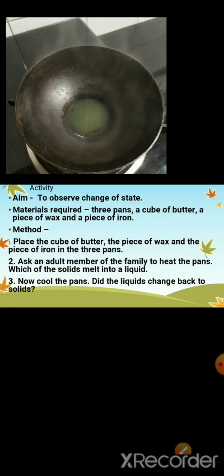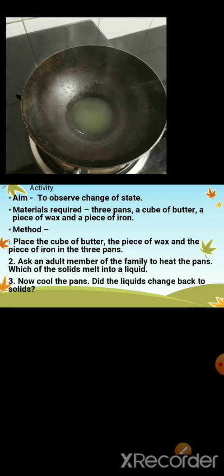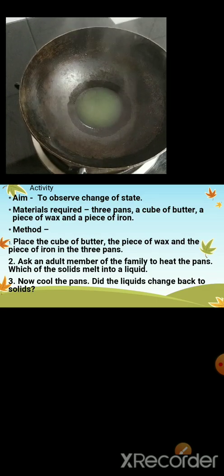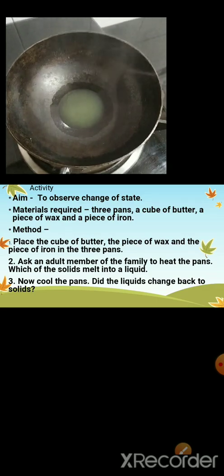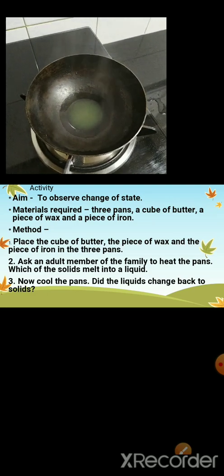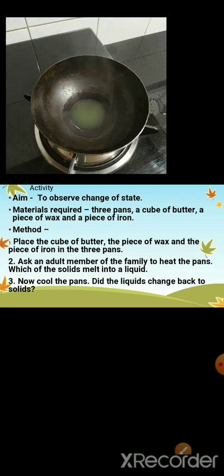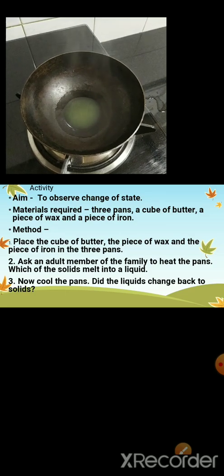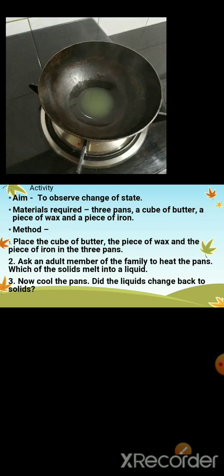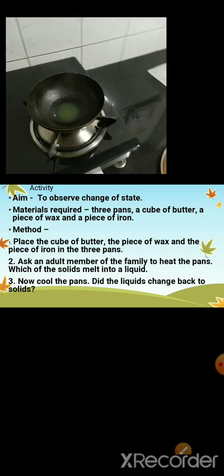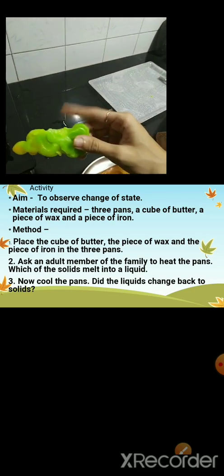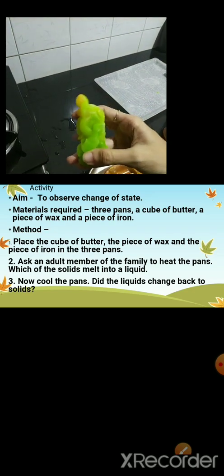Now this solid wax, now on heating it has changed into liquid, and on further heating it is getting changed into gas. Now again, when this liquid is cooled down, after some time the same wax will turn into solid wax.